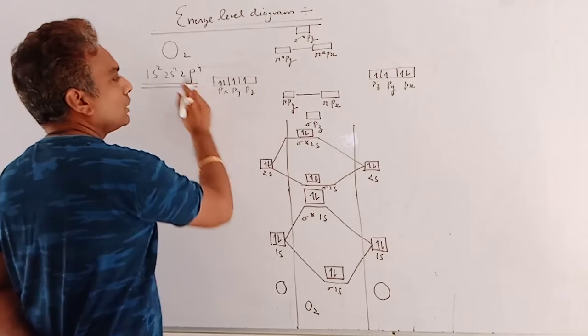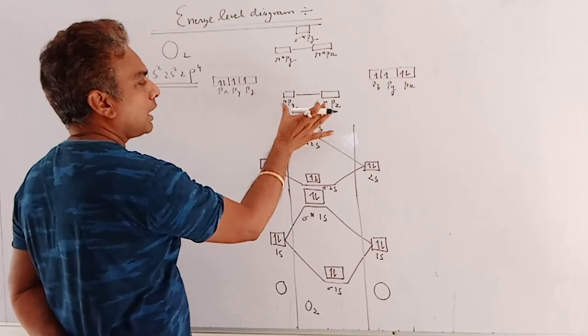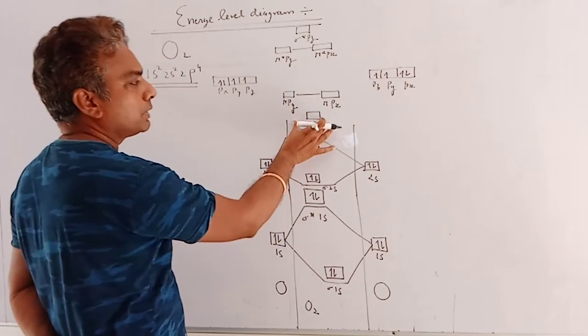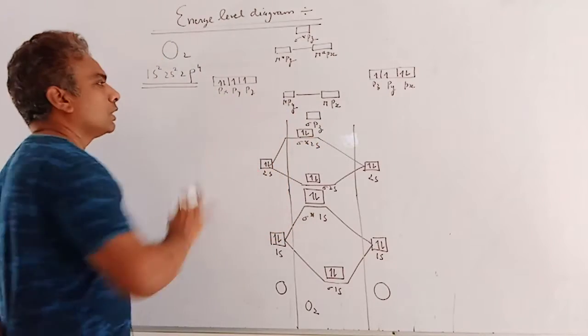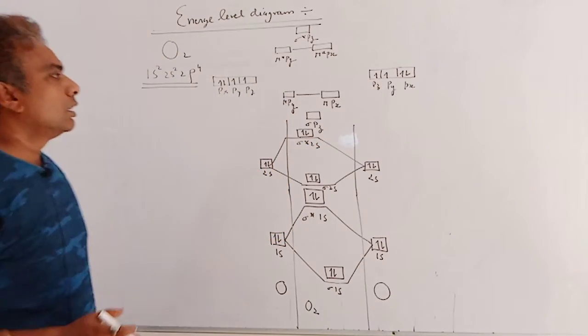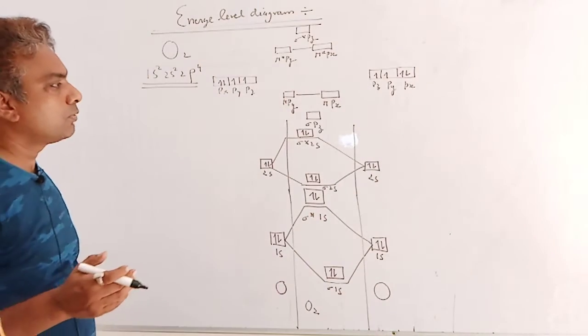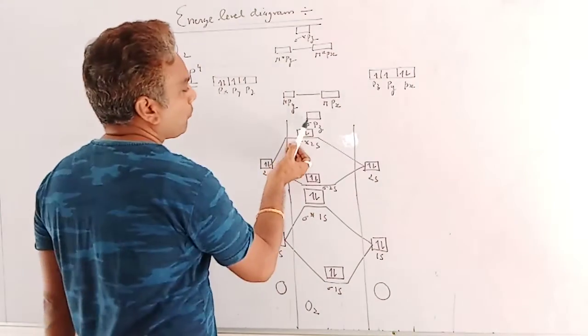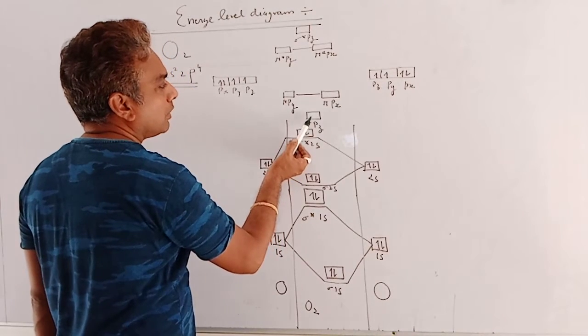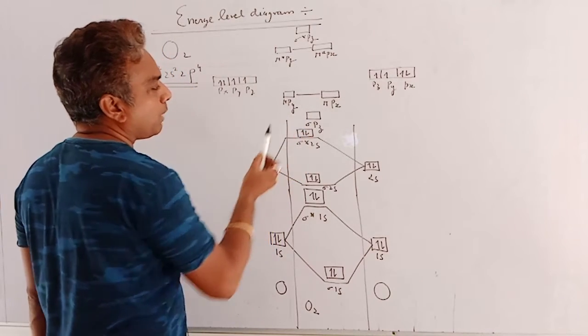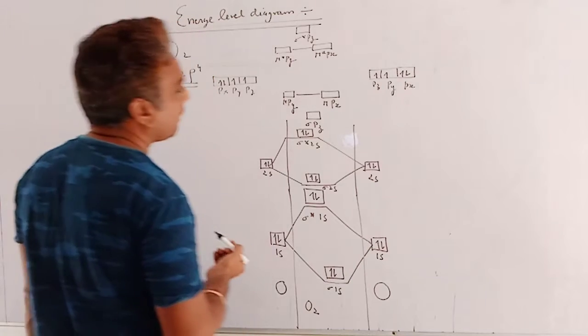In case of oxygen, the energy of pi px and pi py is greater than sigma pz, while in case of nitrogen, or a molecule which contains fewer than 14 electrons, sigma pz is on the upper side as compared to pi px as well as pi py.